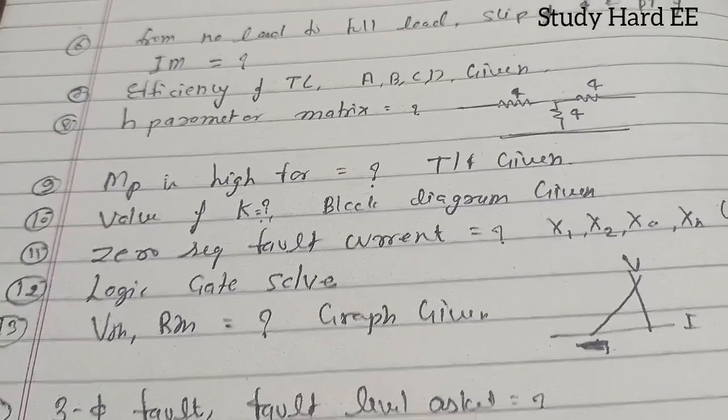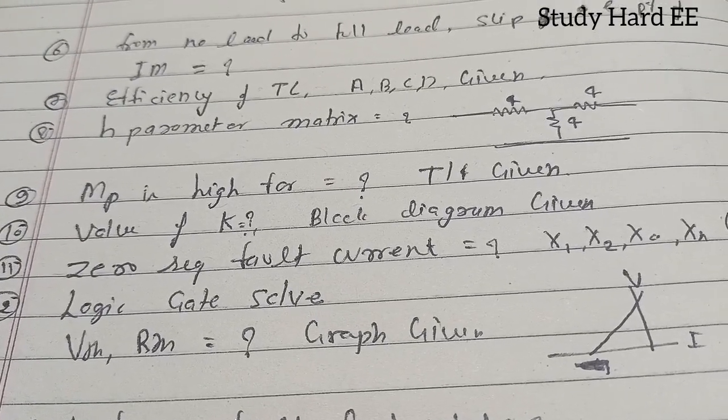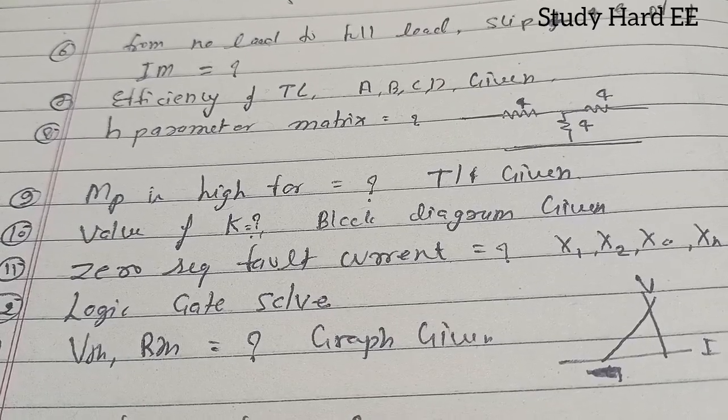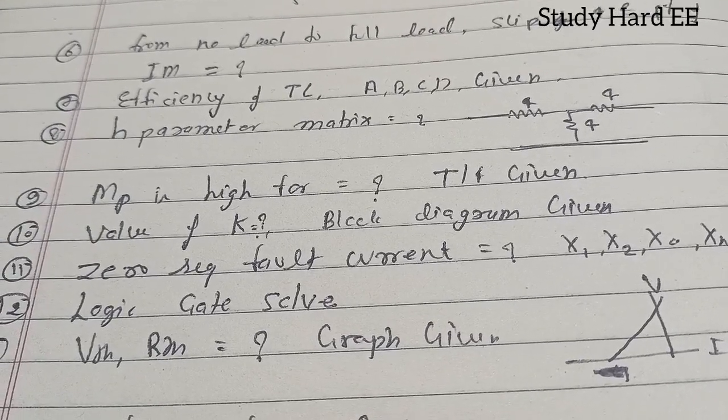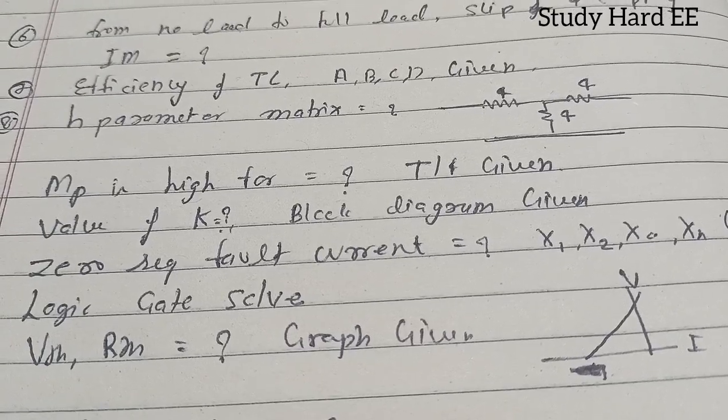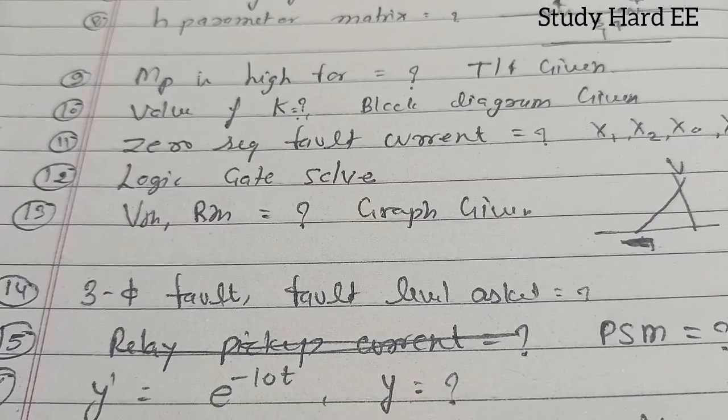For the 13th question, you can see this is also from a previous year question. They have asked the VTH and RTH, Thevenin voltage and Thevenin resistance, and they have given the graph. You can see the graph given like this, and come to the next question.